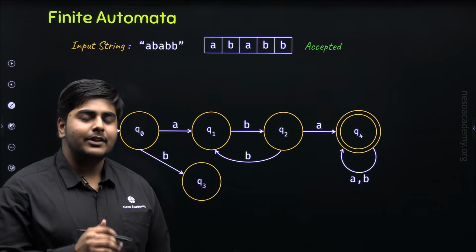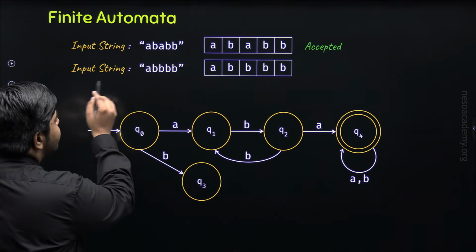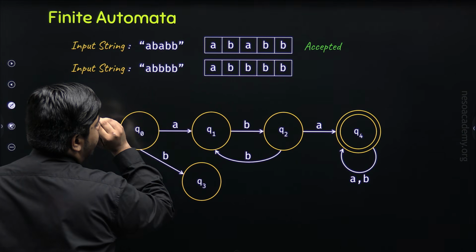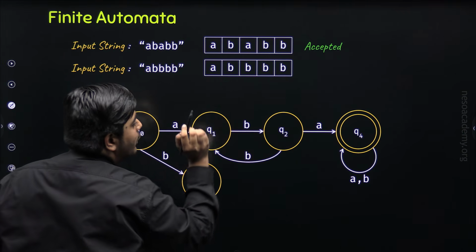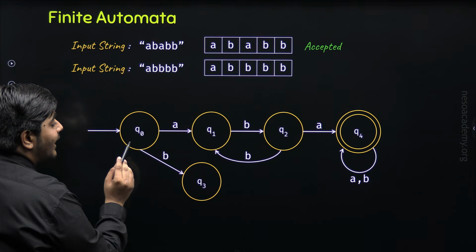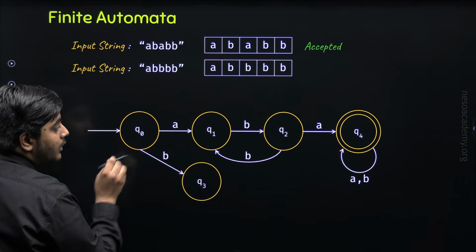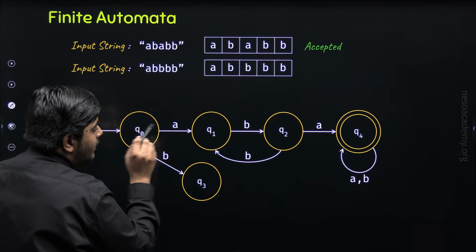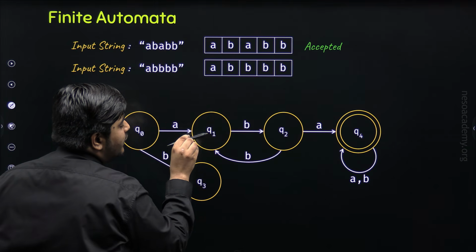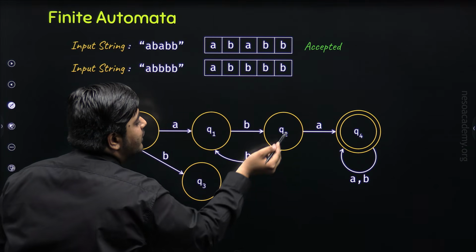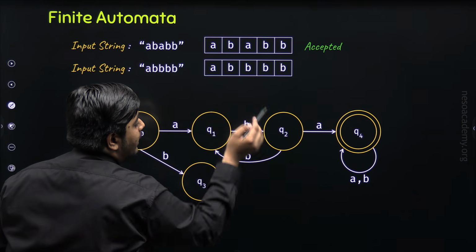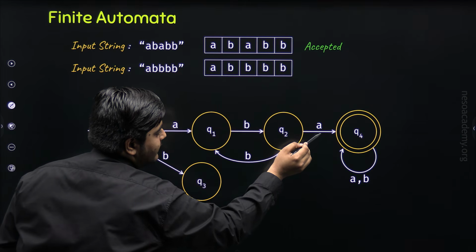Now let's take another example. This time our input string is A, B, B, B, B. And our input tape will look like this. So the first symbol is A and we are at the initial state Q0. Following this transition, we will reach state Q1. Next symbol is B, so we will follow this transition and we will reach state Q0. Next symbol is again B, and here we cannot select this transition.